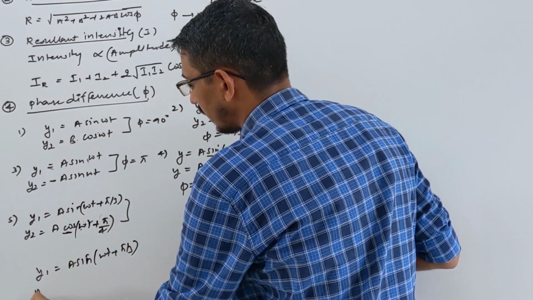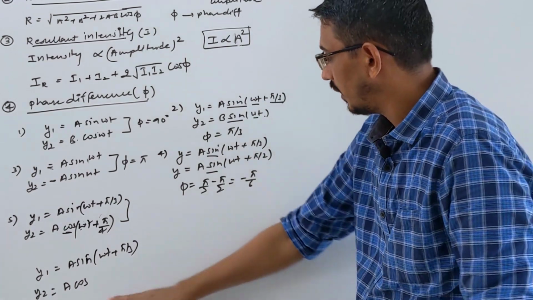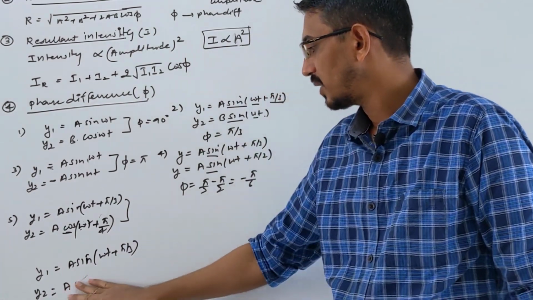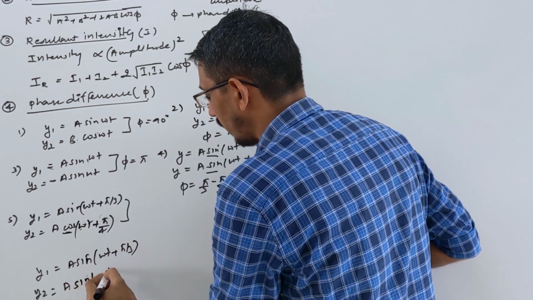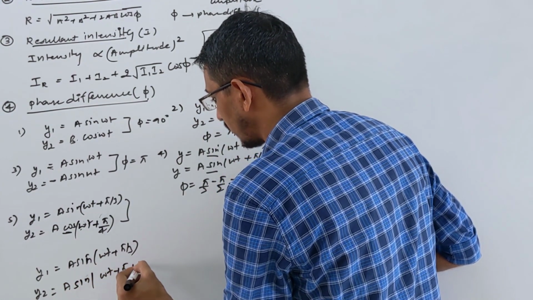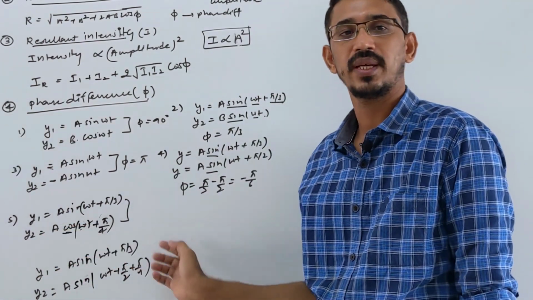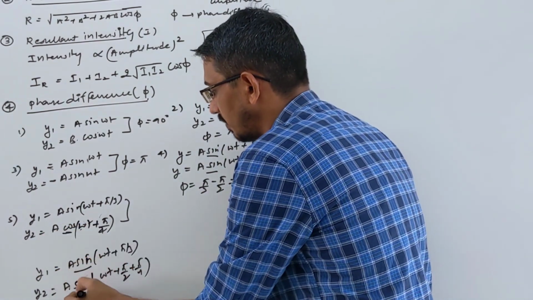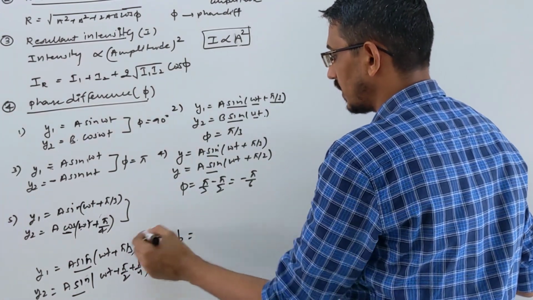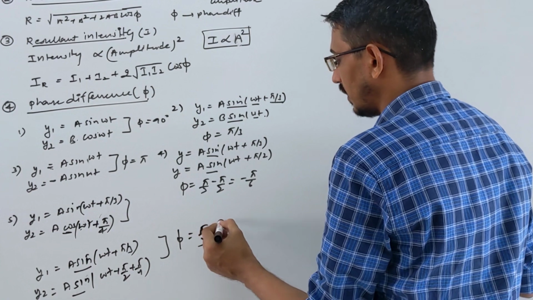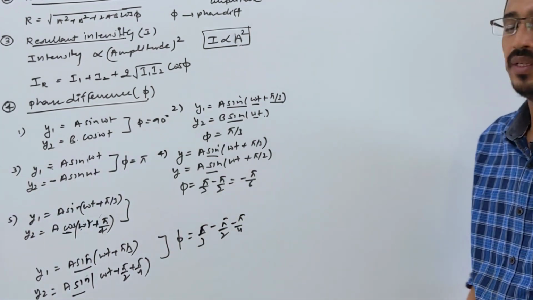This equation, y2, you can write as what? A cos... Sine of 90 plus theta is called what? Cos theta. So you will add 90 degrees. This becomes sine omega t plus pi by 2 plus pi by 4. Now look here. Cos I wrote in terms of what? Sine. Now the outer symbols are the same, should not worry. Inner angle only you have to subtract. So what is your phase difference? Pi by 3 minus pi by 2 minus pi by 4. That will be your answer. Correct? Hope you are understanding.